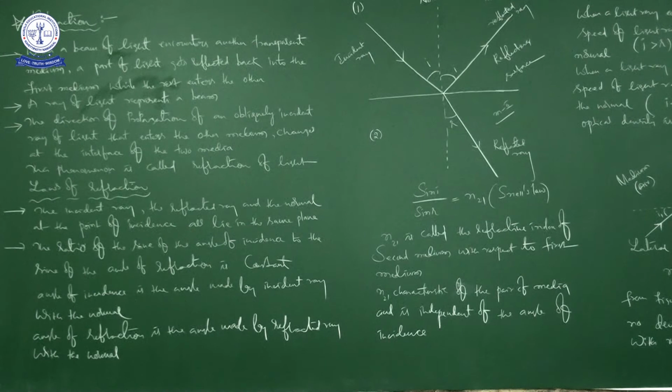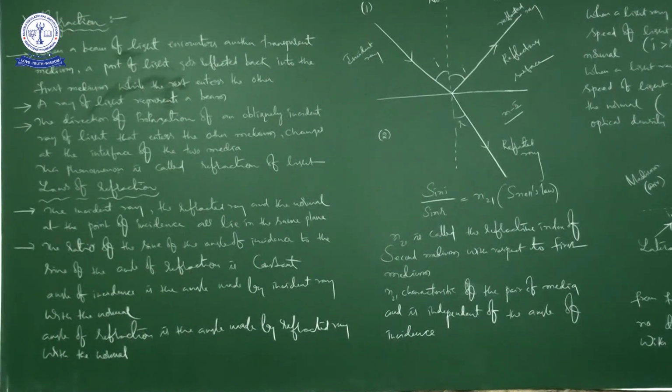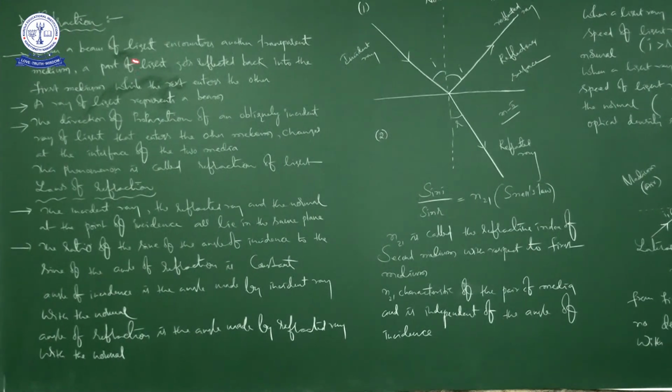Okay, right. Say this. When a beam of light encounters another transparent medium. So I already told you what is meant by medium. Medium is a substance which allows energy to pass through it. It may be solid medium or liquid medium or gaseous medium, right?